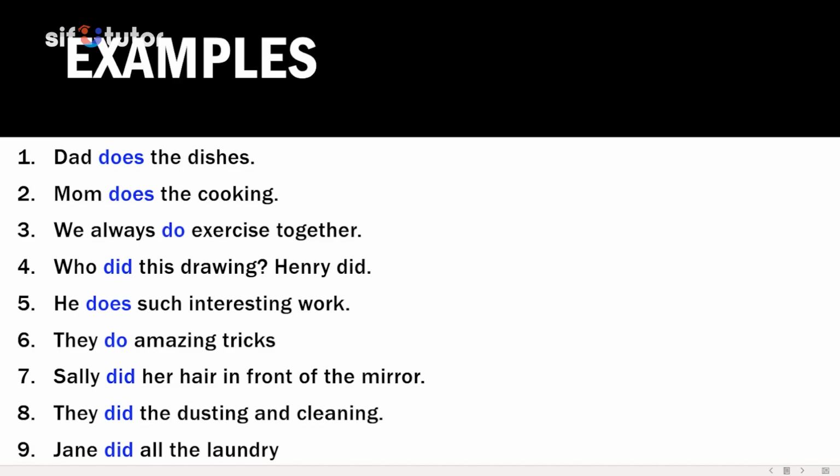But in the seventh, eighth, and ninth sentence, we see that the word did is being used, which indicates that it is done in past tense. Sally did her hair in front of the mirror. Jane did all the laundry, meaning that both Sally and Jane have already done their respective tasks. It indicates that both things were done in the past.